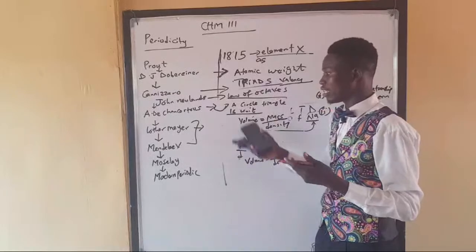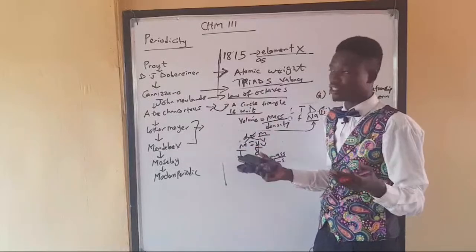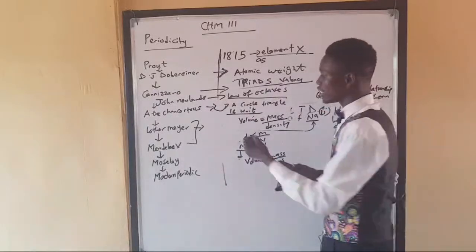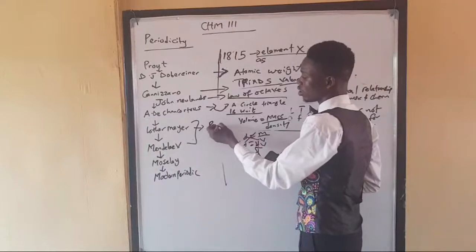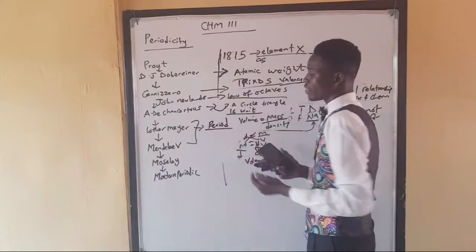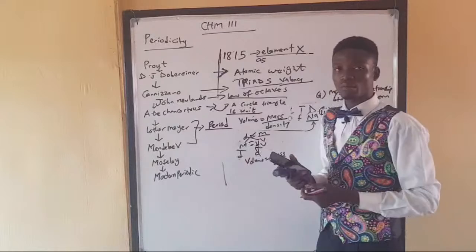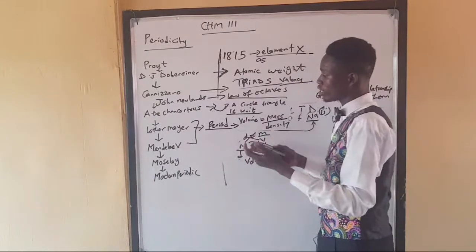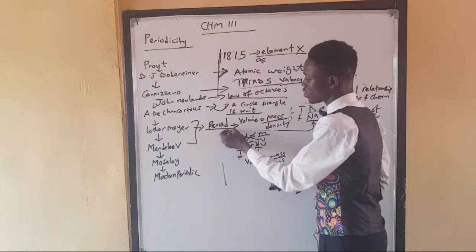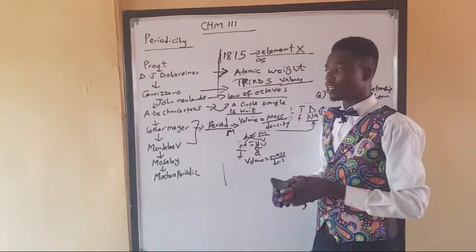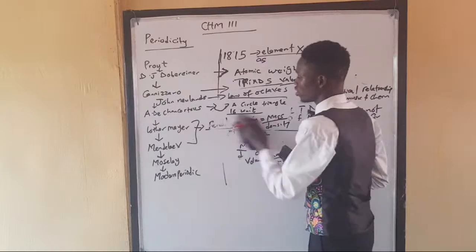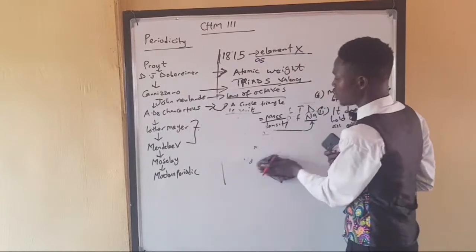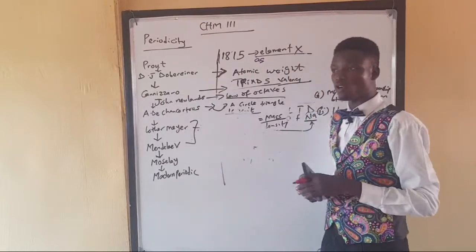You notice that elements that look similar can be arranged in a row, and he called that row the period. So he arranged elements in periods, and showed that some elements have similar properties, and because they have similar properties, they have to be in the same period.